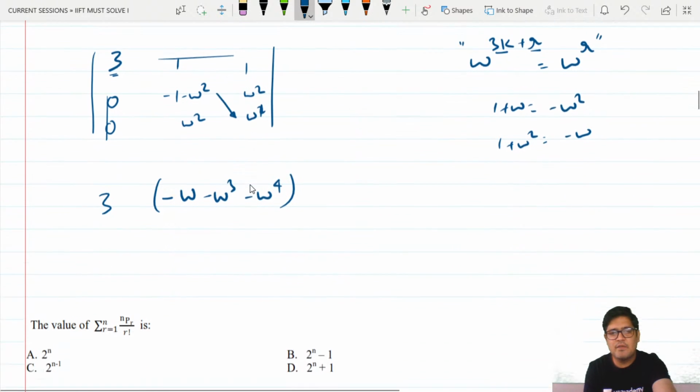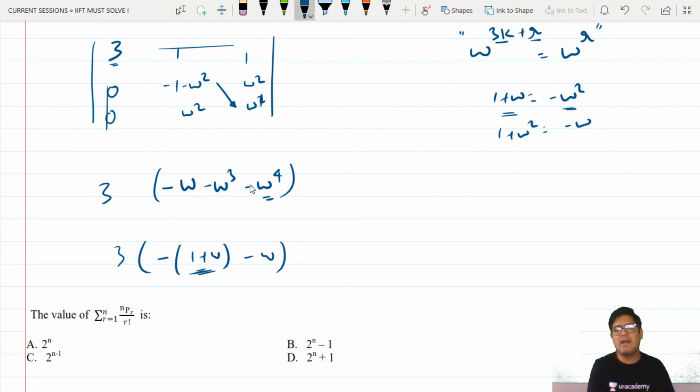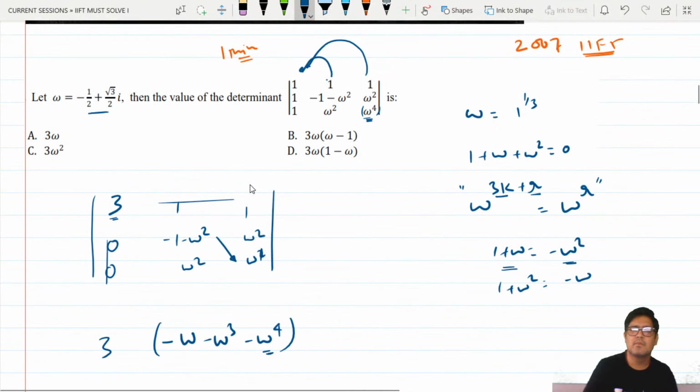Let me rewrite this for you. Omega cube is 1. Omega cube is 1. So here what I have is minus, common 1 plus omega here, and this is nothing but omega. What is 1 plus omega? Minus omega square. When I put minus omega square, it becomes positive. So 3 into omega square minus omega, omega common, omega minus 1. Which option says so? Answer option B, Bombay.